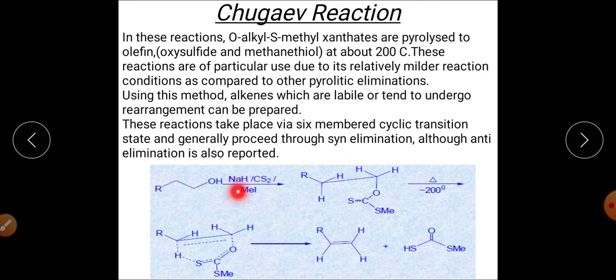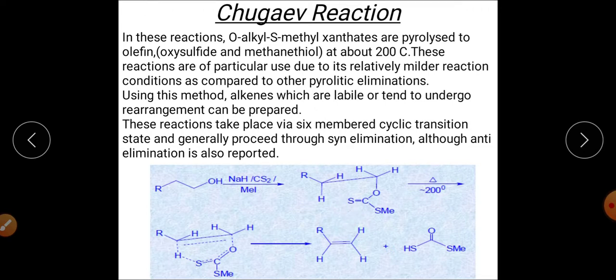When it reacts with sodium hydride, at that time the hydrogen will be eliminated out and it will form O negative and Na positive, and then it will react with carbon disulfide, CS2, and it will undergo the addition reaction, and finally after addition reaction it will react with methyl iodide, and after reaction with methyl iodide it will give rise to this xanthate ester.